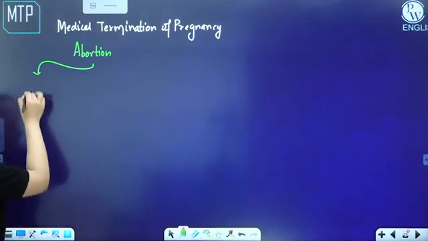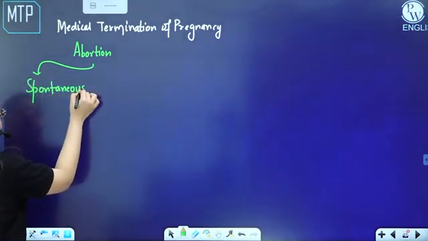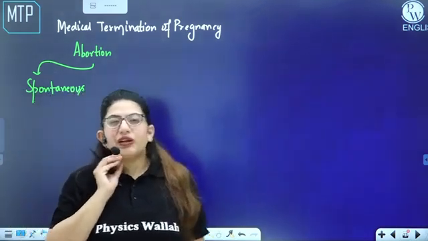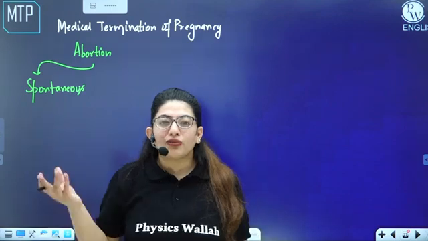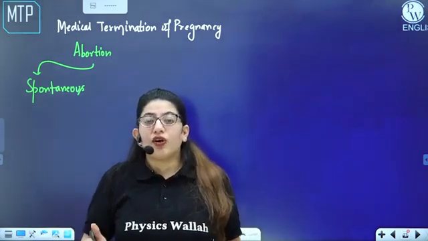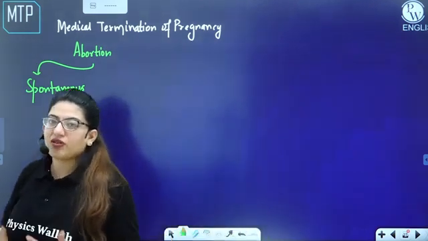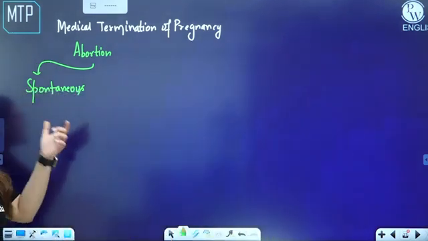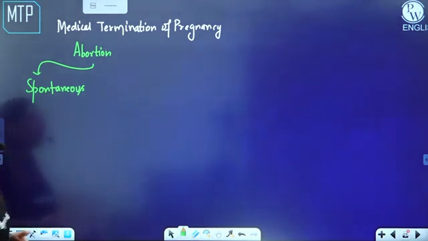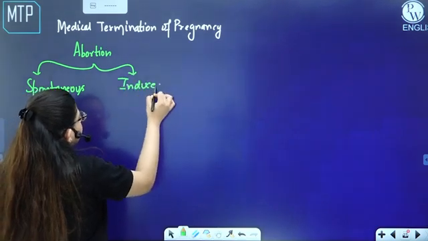One is spontaneous, that you see in the movies or the daily soaps. An actress is pregnant, and then she falls off the stairs, and suddenly boom, there is no baby left, or she gets bleeding. That type of abortion that occurs spontaneously you call a spontaneous abortion. And then there is induced, that you deliberately do, right?